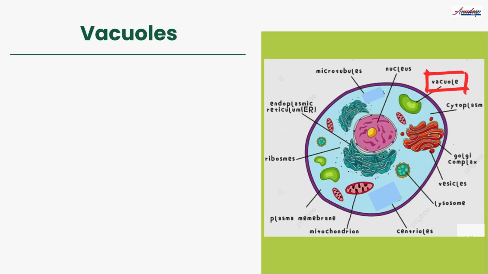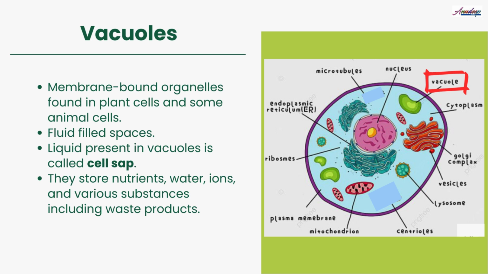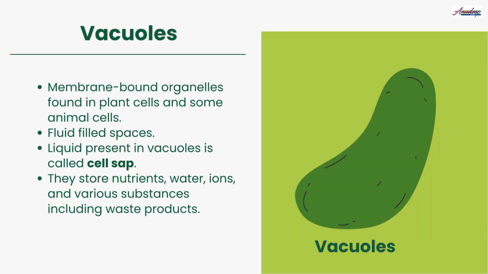Next cell organelle is vacuoles. These are fluid filled spaces in cytoplasm. The liquid present in vacuoles is called cell sap. The function of vacuole is to store food, water, salt, sugar, and various substances, including waste products of the cell. Most animal cells don't have vacuoles. Some are having small vacuoles than those found in the plant cell.